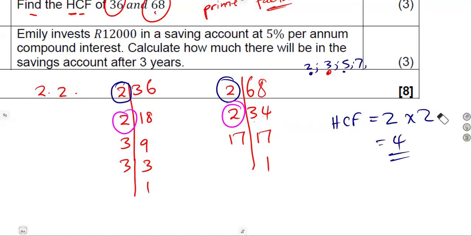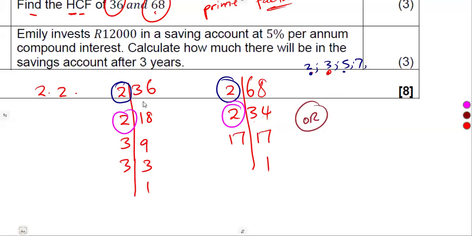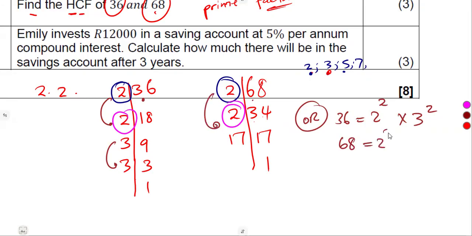Or you can have your numbers written as a product of their prime factors in index form. 36, that's 2 times 2, which is 2 to the exponent of 2, times 3 times 3, which is 3 to the exponent of 2. All right. Then we move on to 68. 68, that's 2 to the power of 2 times 17.